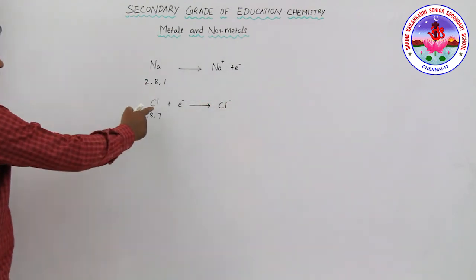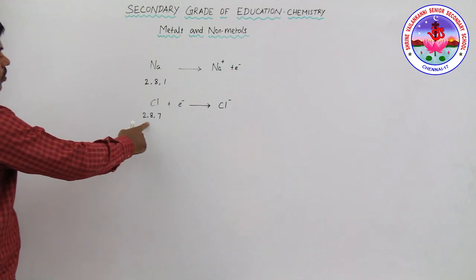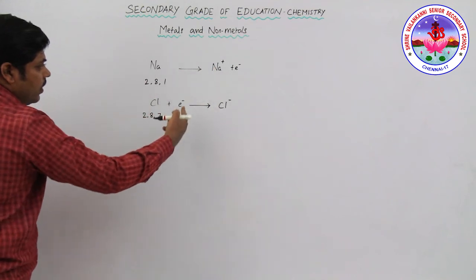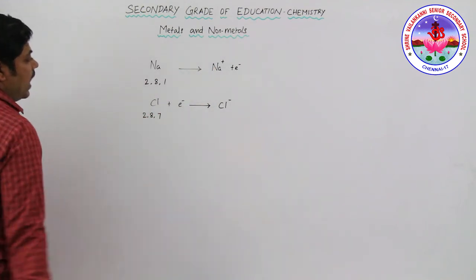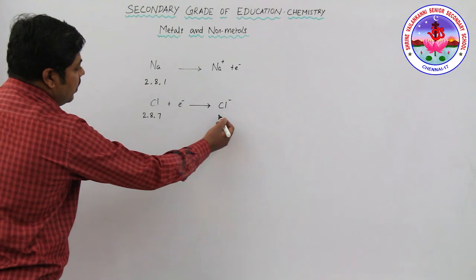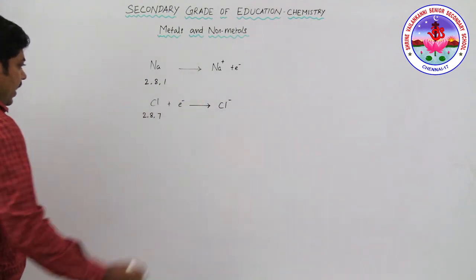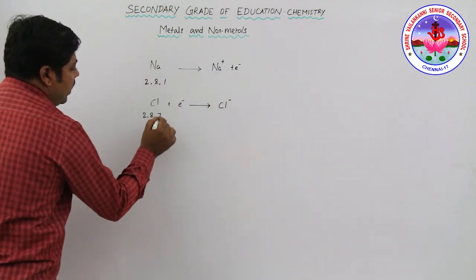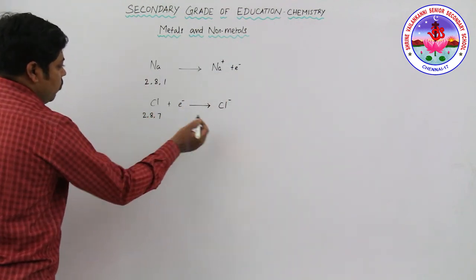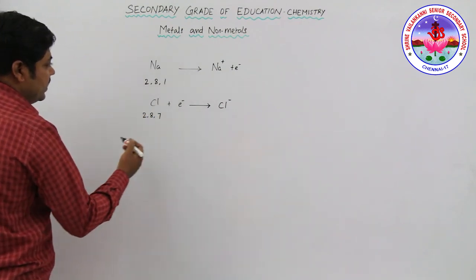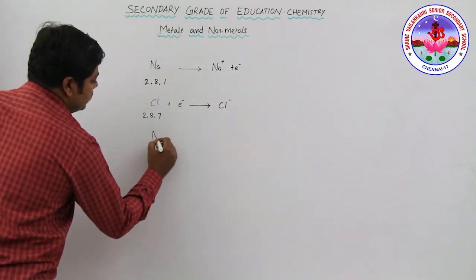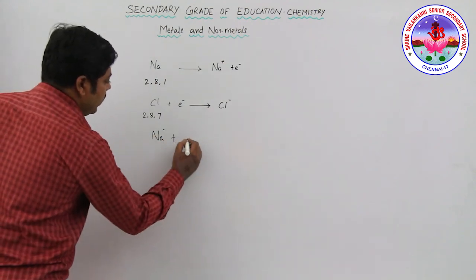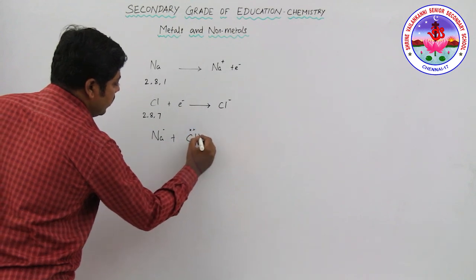Look at this chlorine. Chlorine has atomic number 17, so the electronic configuration is 2, 8, 7. So 1 electron is gained from the sodium to form the chloride ion, or simply the anion. So this is the cation and the anion. In the formation of sodium chloride, here it is 1 electron, and here there are 7 electrons in the chlorine atom. What happened? It's give and take: sodium having 1 electron and chlorine having 7 electrons.